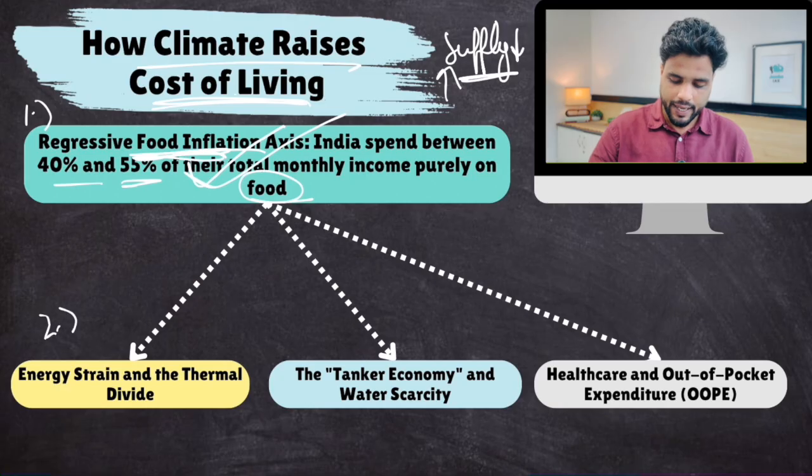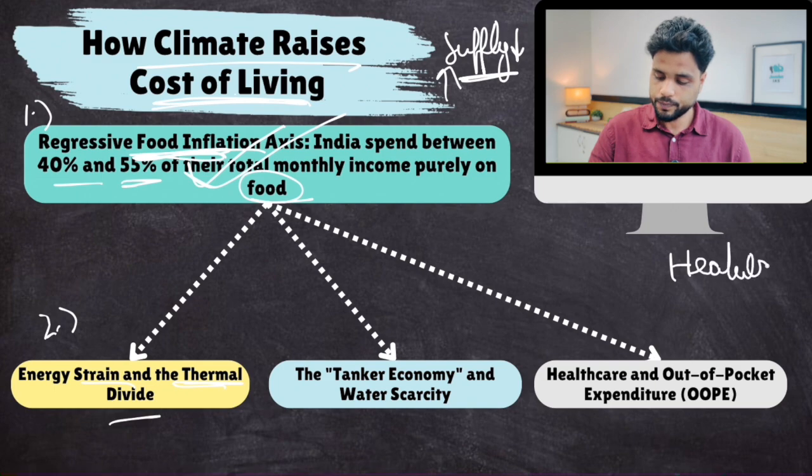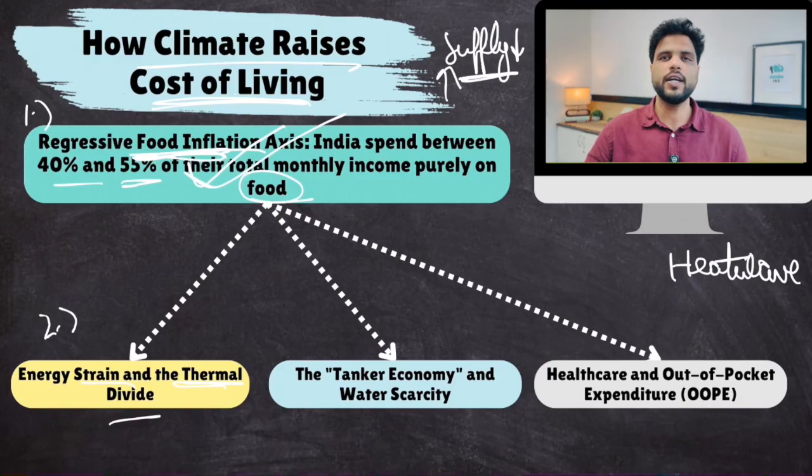Then number two, energy strain and thermal divide. Because of climate change, there are heat wave like conditions. Now rich people live in insulated households. Their roofs are paved, everything is proper, so the heat waves don't impact them that much. Plus they have very good energy saving appliances also.